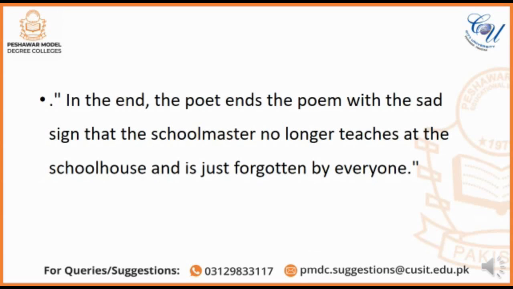In the end, the poet ends the poem with a sad sign that the schoolmaster no longer teaches at the schoolhouse now and is just forgotten by everyone. The reason why he mentions this is because he wants to tell us that these people were simple people and they had no knowledge, and they had not shifted to cities, so they were unaware of the complexities of life, and they were unaware that this man was trying to fool them.